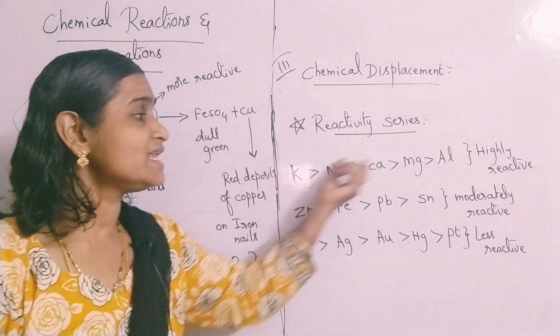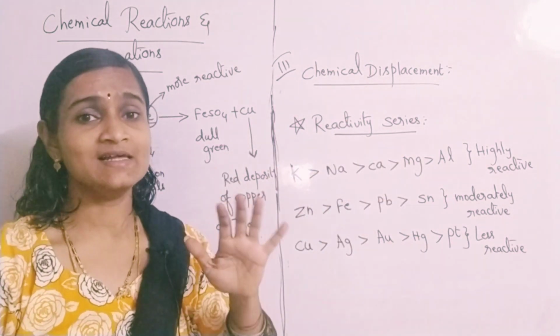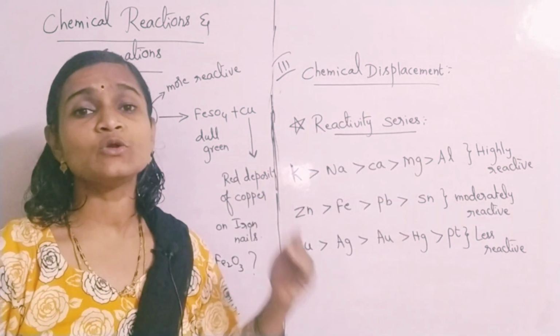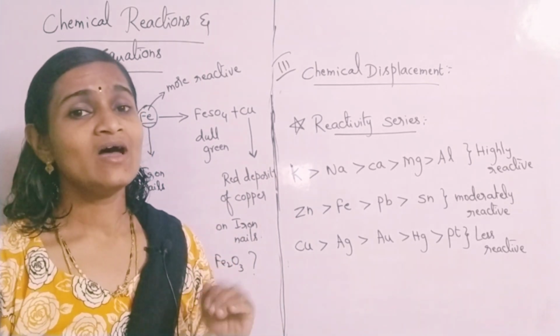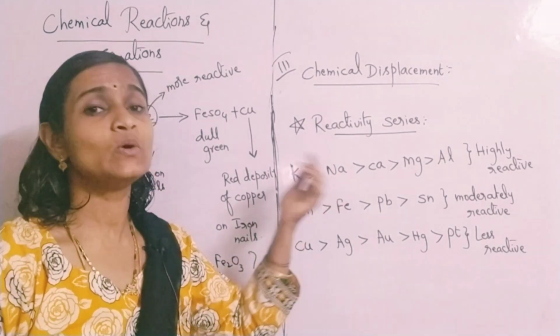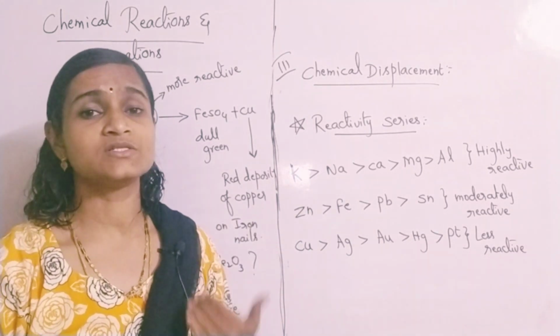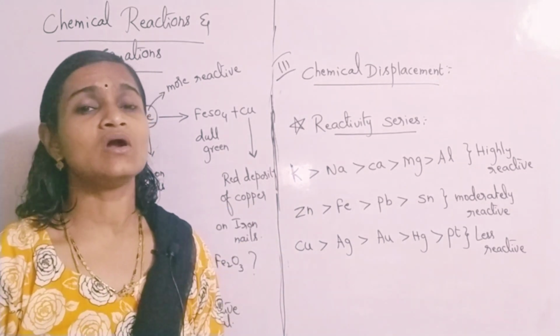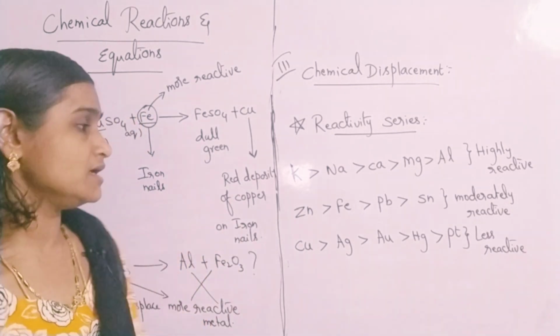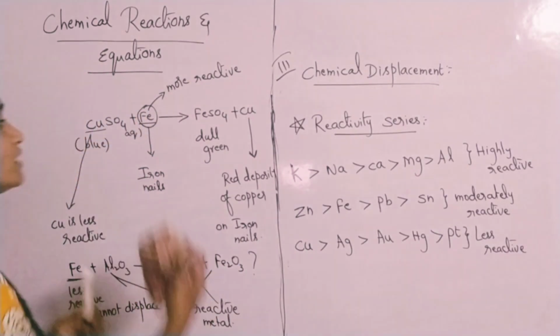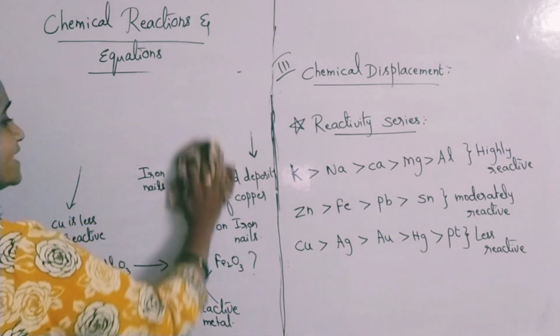Only highly reactive metals can be single, less reactive metals are to be in their salt solutions. So a highly reactive metal only can displace a less reactive metal from its salt solution. Such reactions are called displacement reactions.